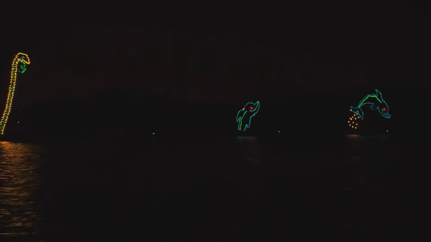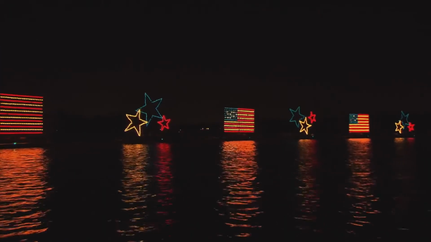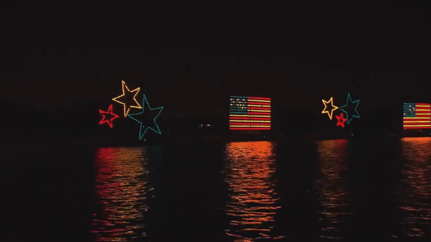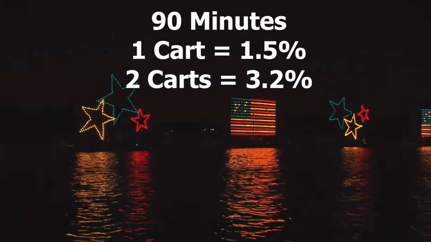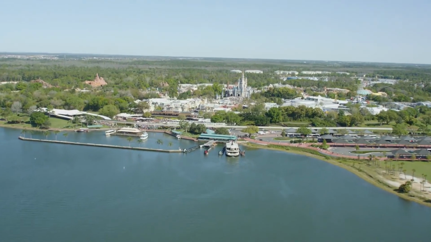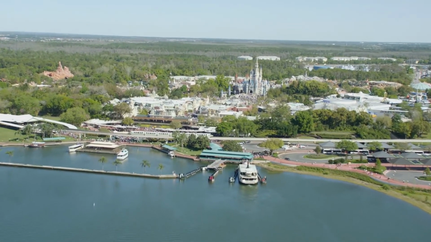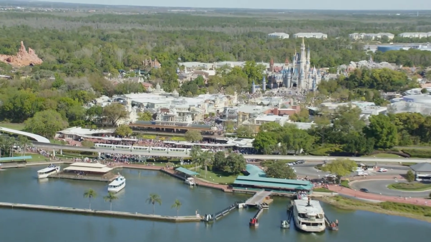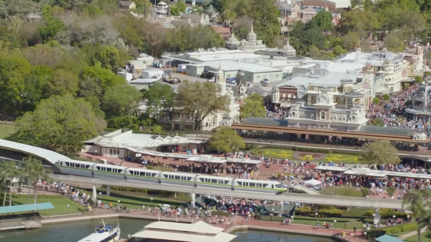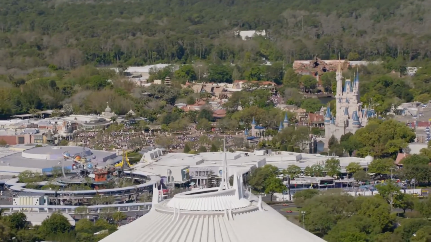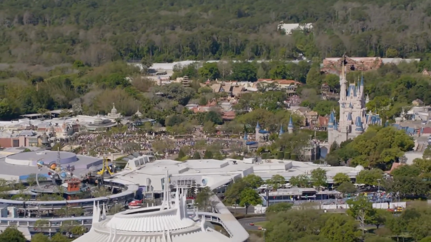If we increased our threshold to 90 minutes instead of an hour, adding one cart decreased the estimator by 1.5%, and adding two carts decreased it by 3.2%. This makes sense because, due to our balking conditions, fewer people wait past 90 minutes, making it an easier metric to improve. We found that adding carts is a viable way to increase enjoyment at the park.